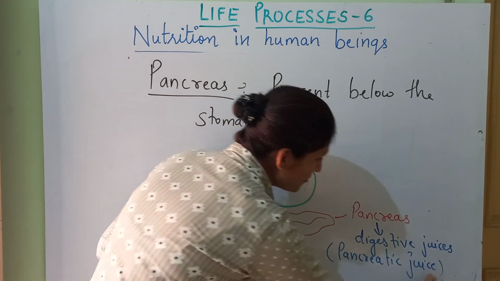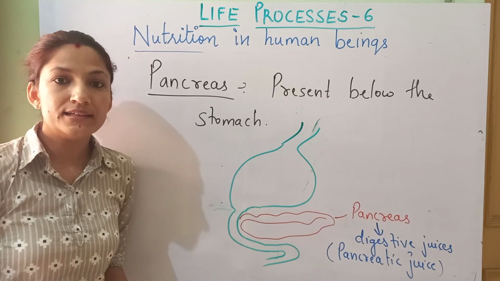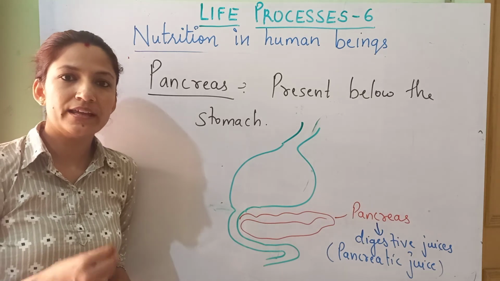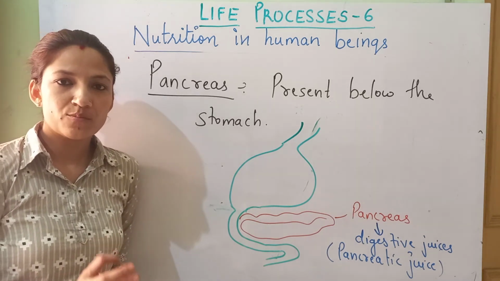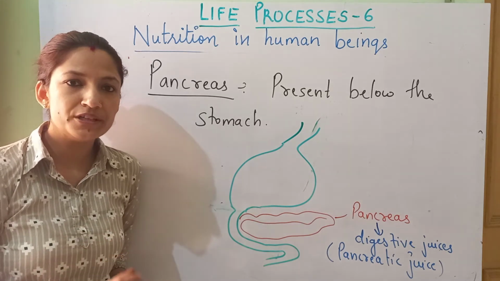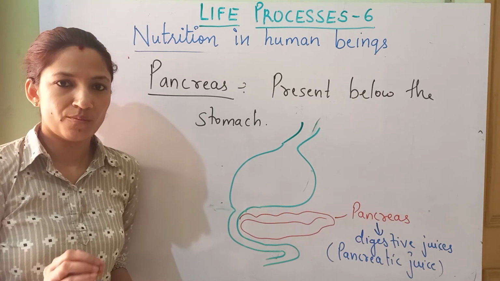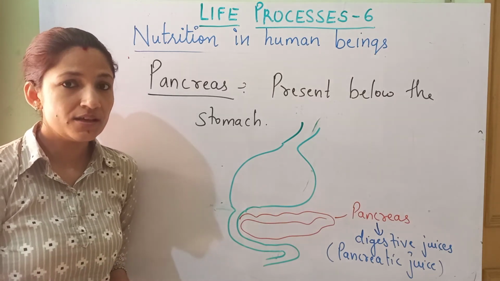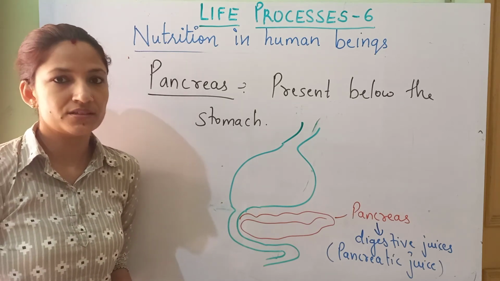Now this is very important that this pancreatic juice contains all the categories of enzymes. It means all the types of enzymes which can act upon any kind of food component. It may be carbohydrate, fats, proteins, nucleic acids, every kind of food component gets acted upon by the enzymes present in pancreatic juice. Okay, we'll talk about the trypsin over here.